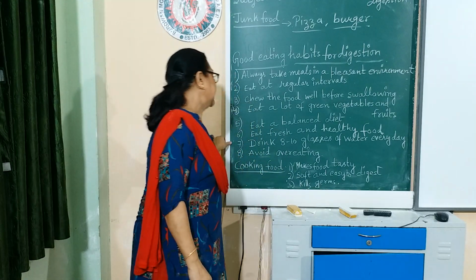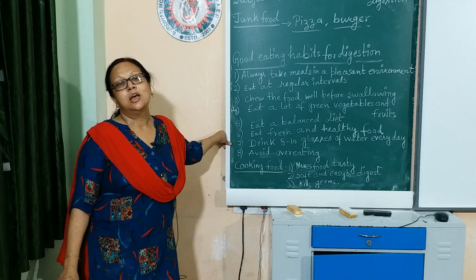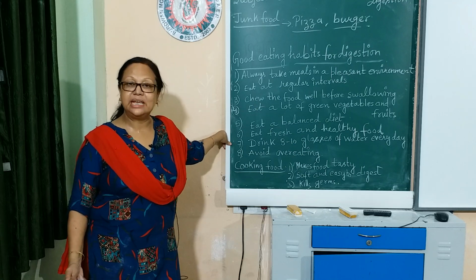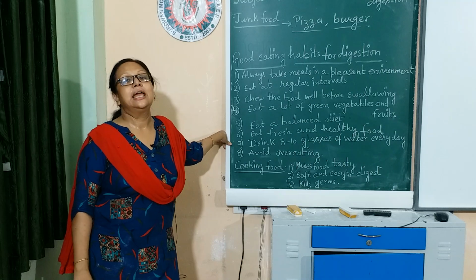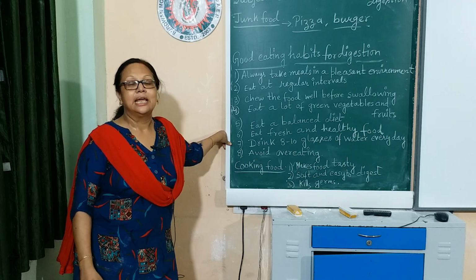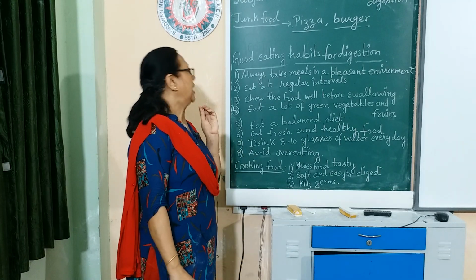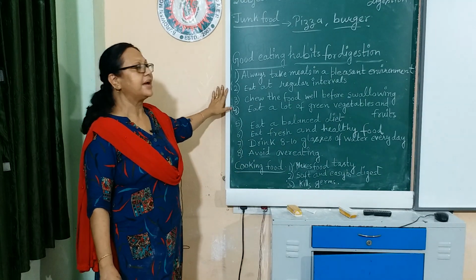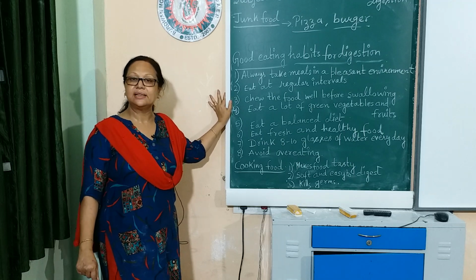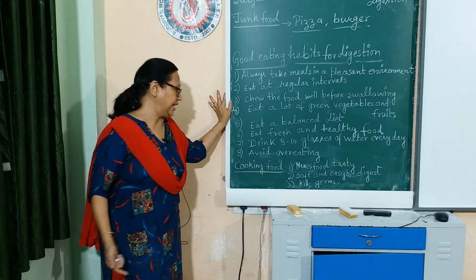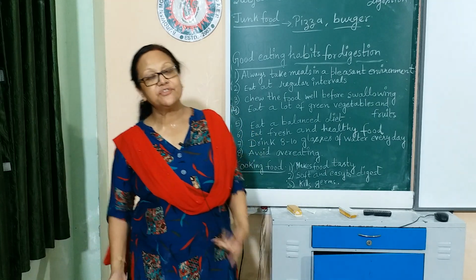The last one is avoid overeating. Why avoid overeating? Because if we eat more than we need, it will make us obese. So we should eat in a proper way and in a balanced amount. These are all the habits which we have to follow in our life for good health and keeping ourselves fit. Next one is why we are cooking food.